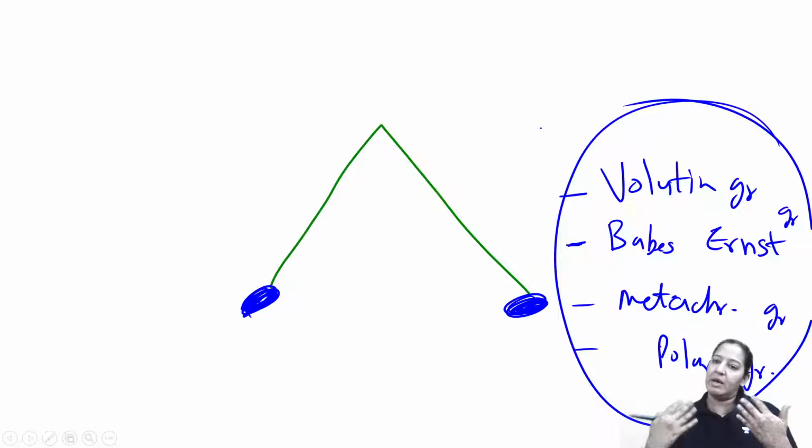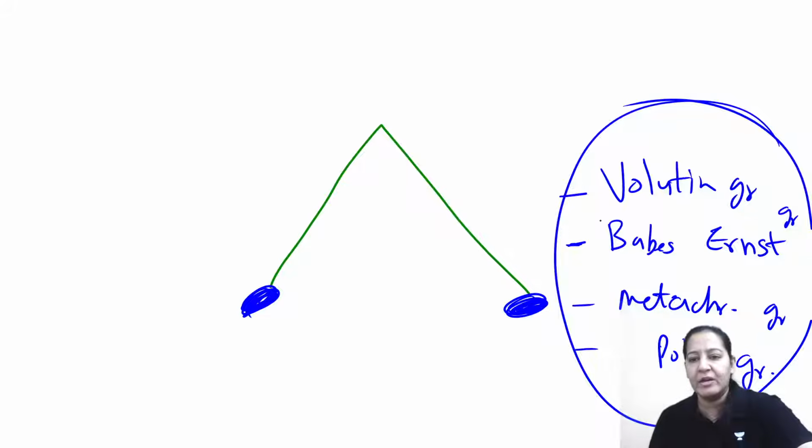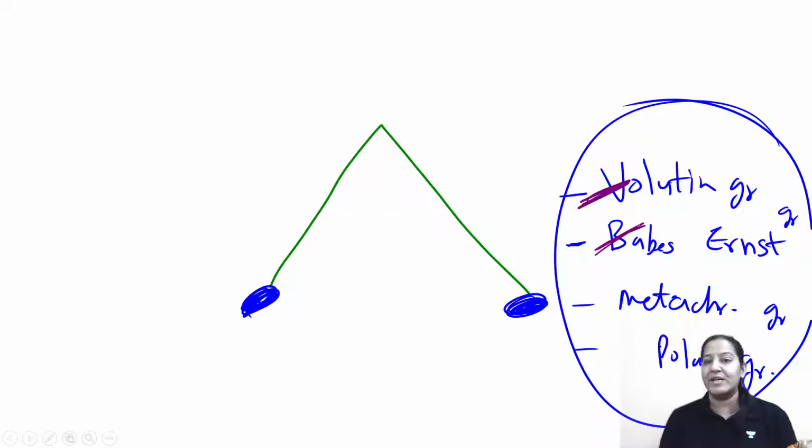The reason for each of them you should know. Why are they known as volutin granules? Because it was discovered in a bacteria, in the volutin bacteria. It was discovered by a scientist, Babes Ernst. That's why they are known as Babes Ernst granules.